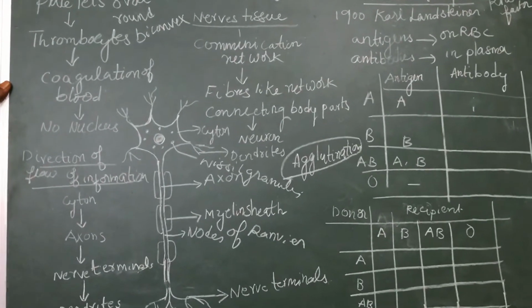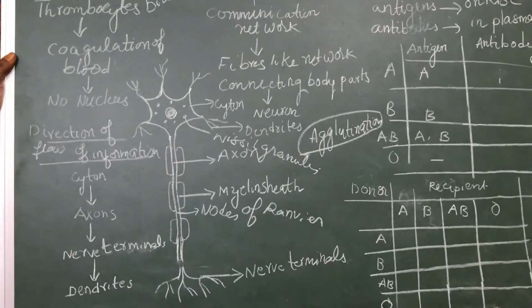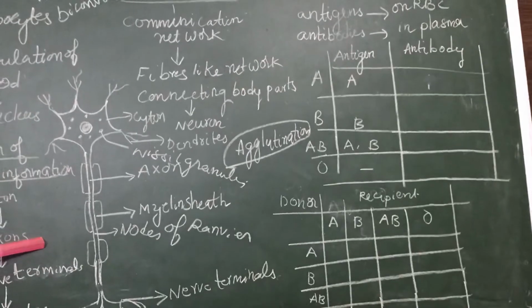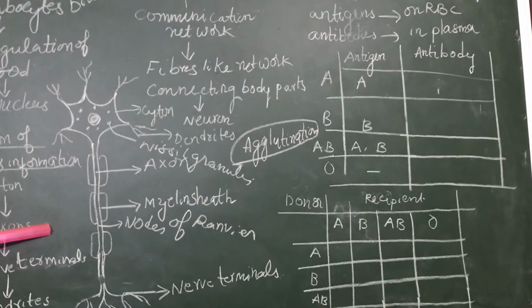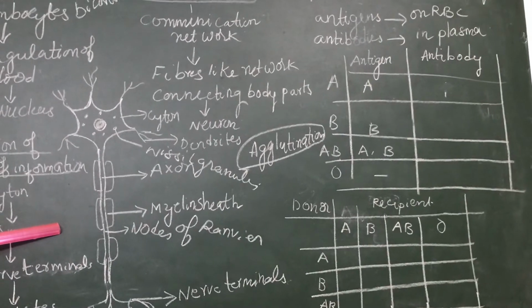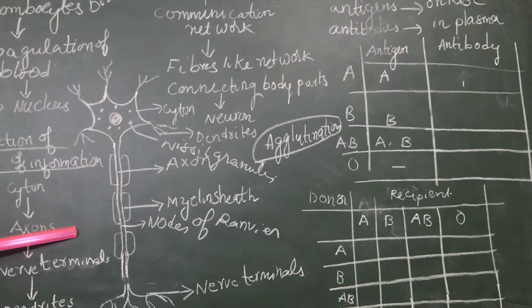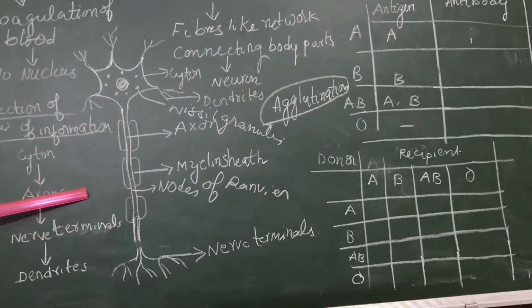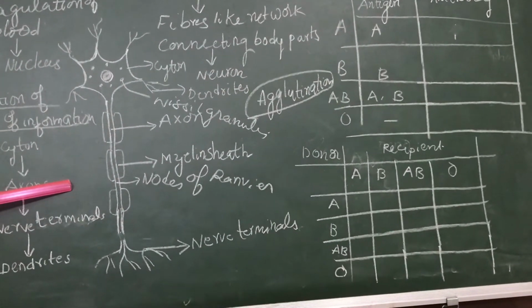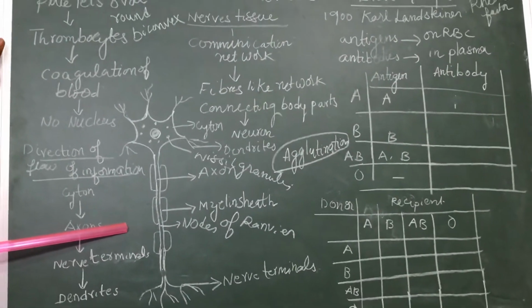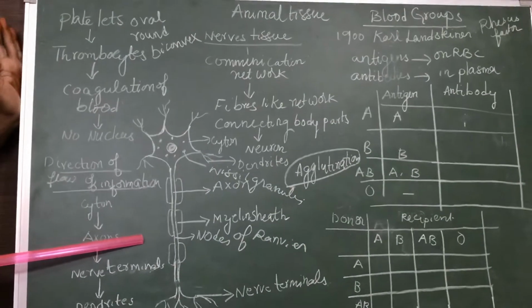And this is a very important thing, children: the cells and tissues may divide, but the neurons cannot divide. They are formed only in the embryonic stage, and they are divided only in the womb of the mother. When these neurons do not divide, if they get damaged, the damage will be permanent. In diseases like polio, the neurons get damaged. That's why the person is unable to walk or stand without any support.